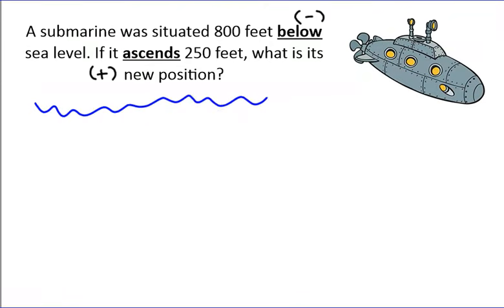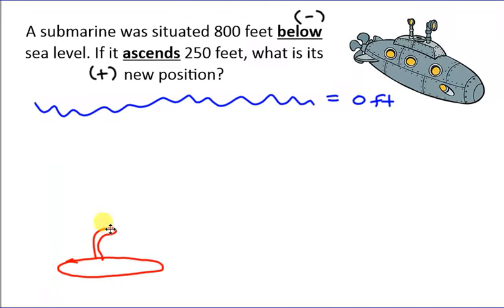So here's our water line, and our water line is at sea level, which is 0 feet. And here's the submarine. I'll draw a little submarine here. It's a terrible looking submarine, but you get the idea. And he is currently at negative 800 feet, okay?